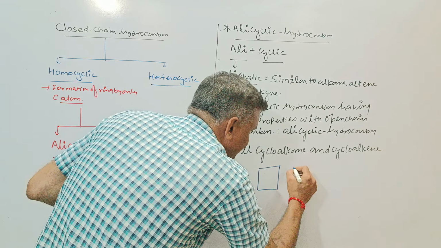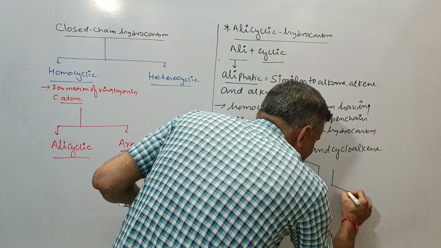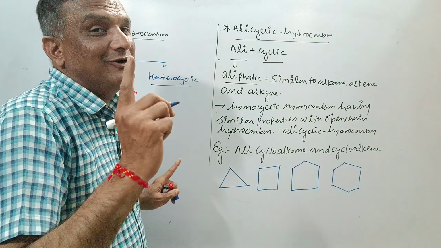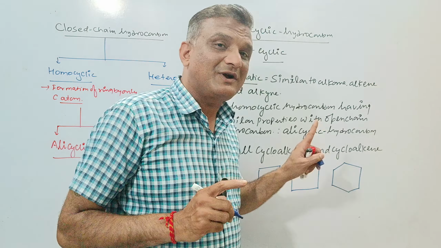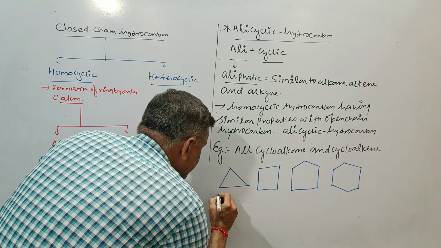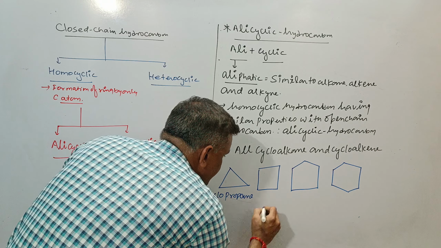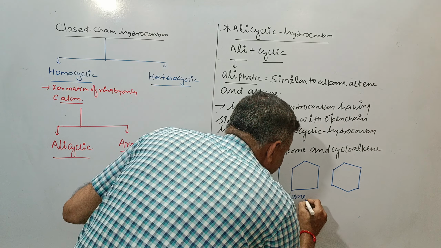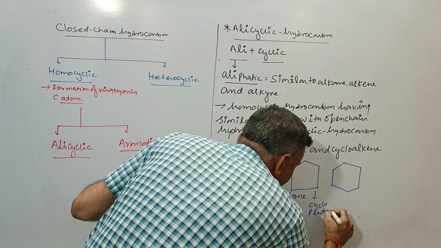cyclobutane, here are 4 carbons, cyclopentane, here are 5 carbons, cyclohexane. It's not benzene, it's cyclohexane. If you use alternate double bonds, then it will not be a cycloalkane, it will be benzene. Otherwise it's a cycloalkane or cyclohexane. So this is the cyclopropane, this is the cyclobutane, this is the cyclopentane, this is the